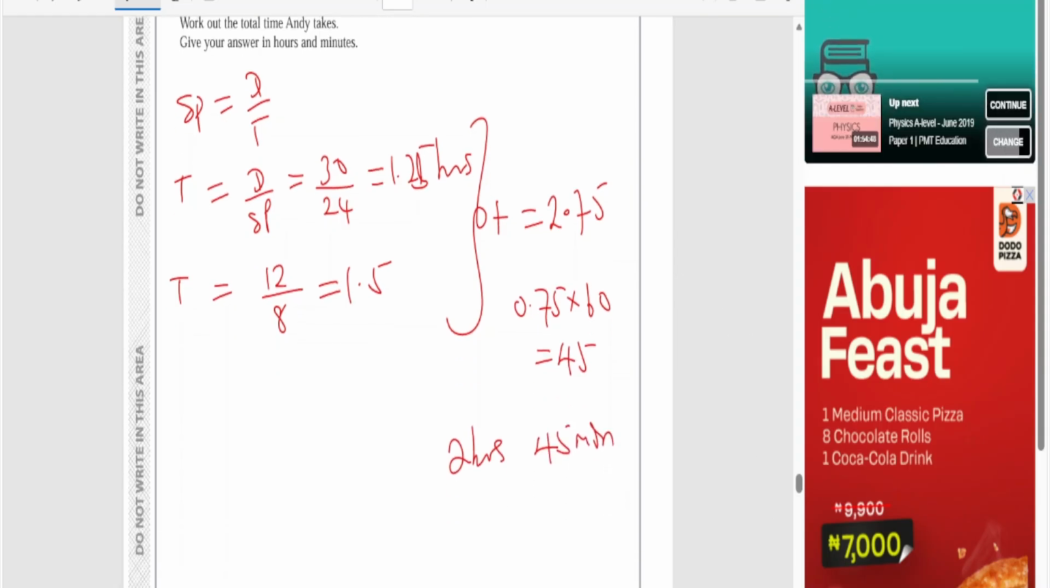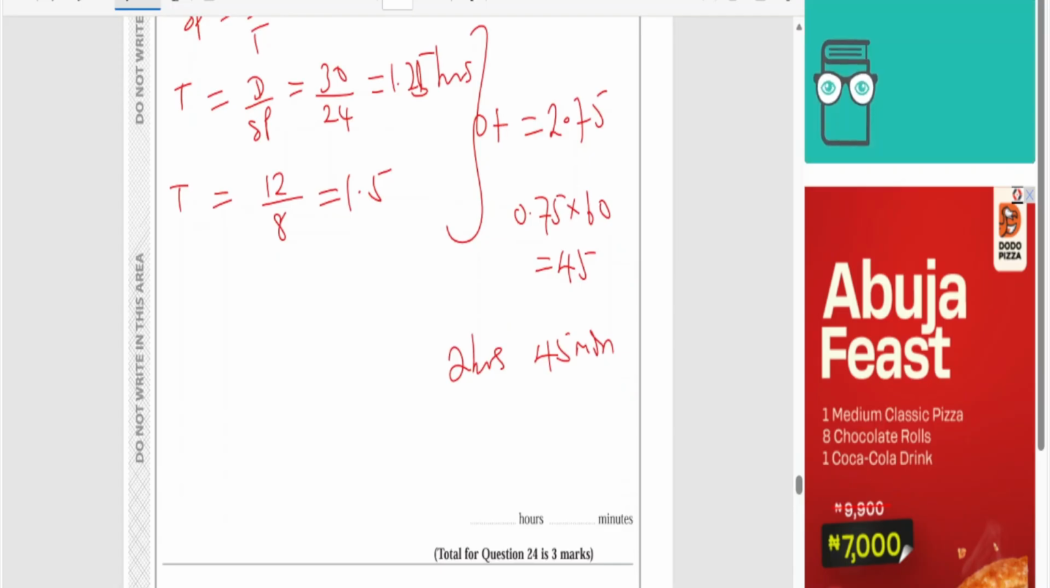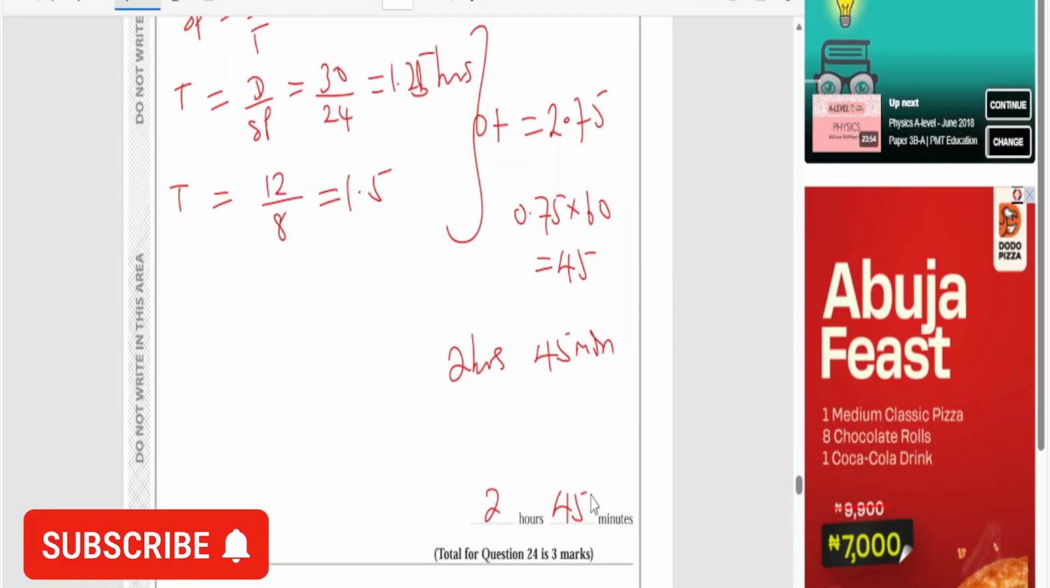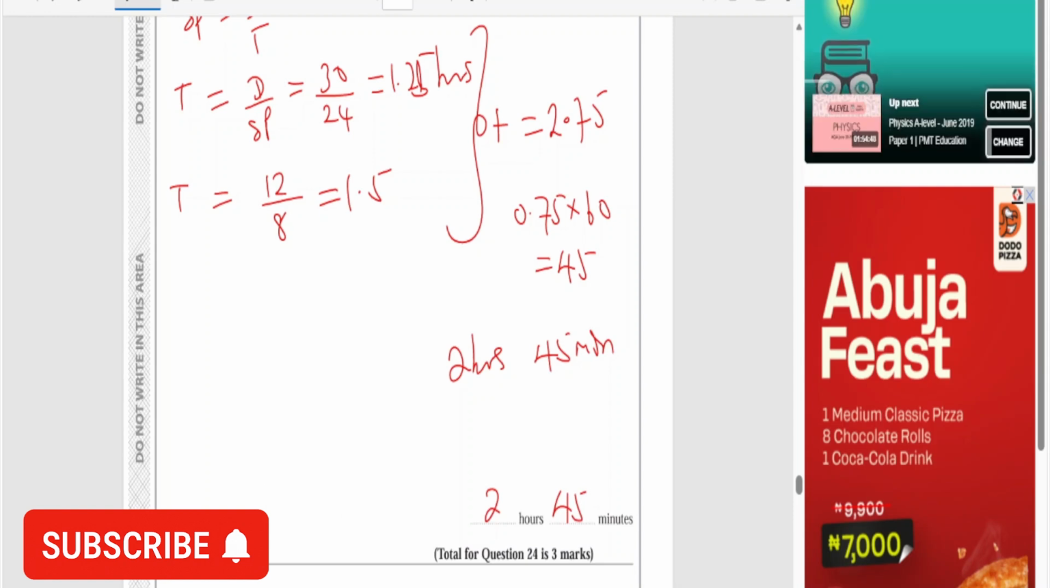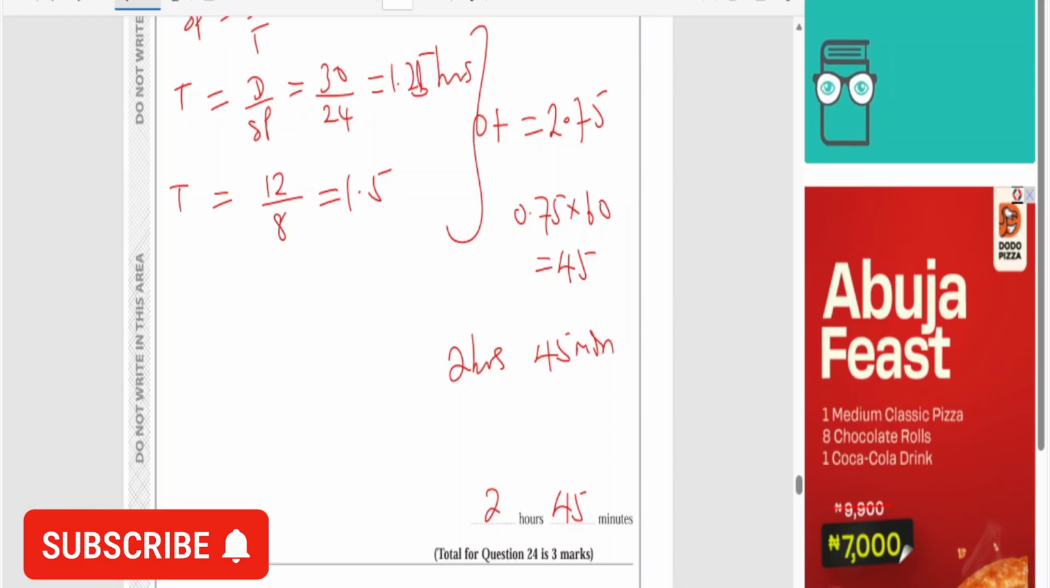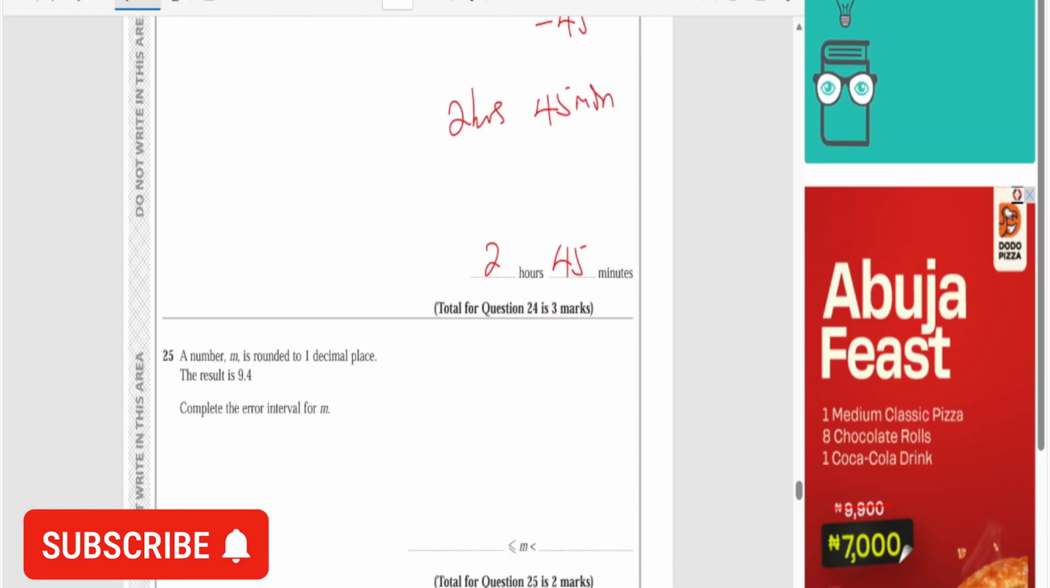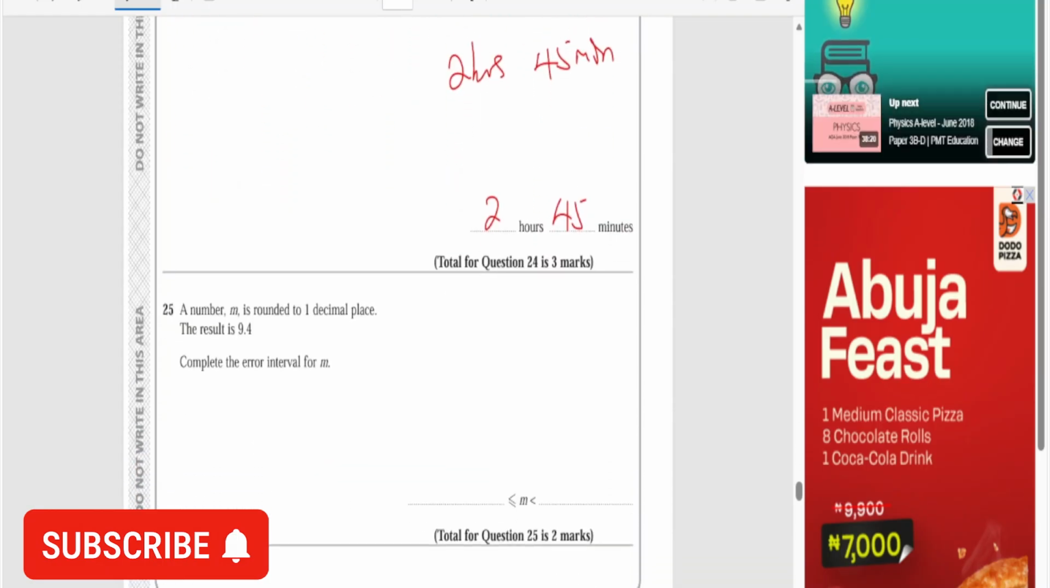That means the marks there, oh, they put it that way, 2 hours, 45 minutes. The marks there is 3 marks for number 24. Then we go for the next one. I hope you heard me. Yes. Okay. So how did you place your inequality in number 25?